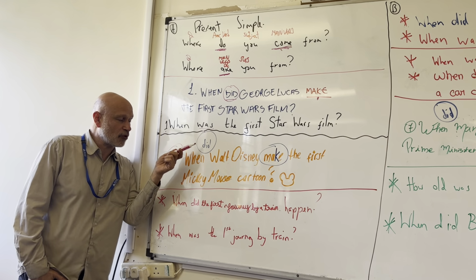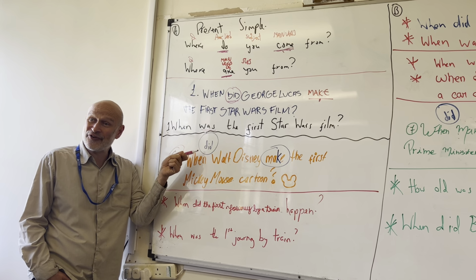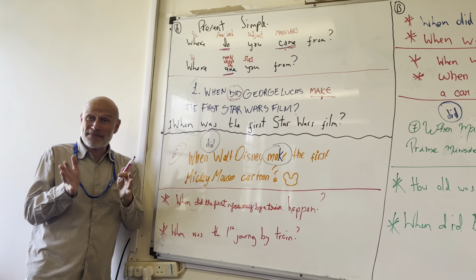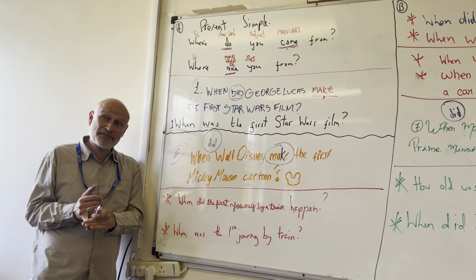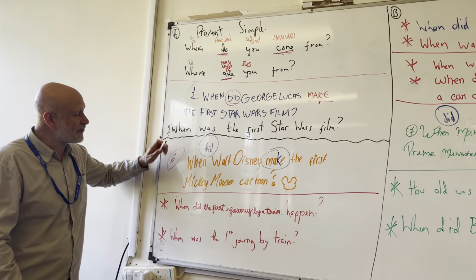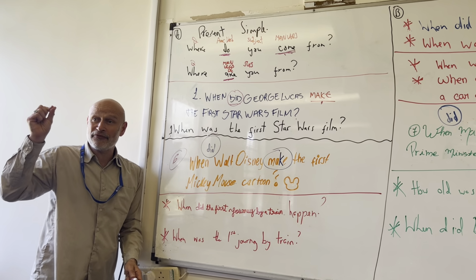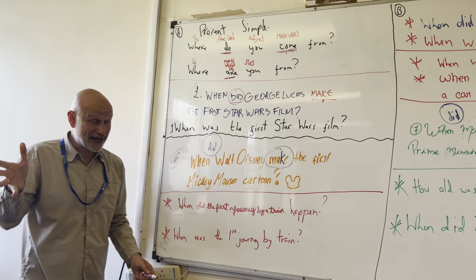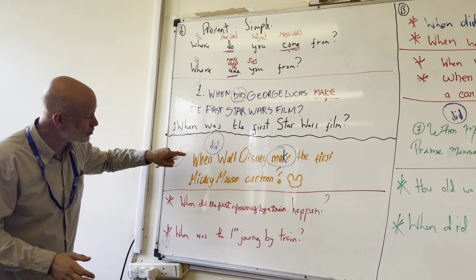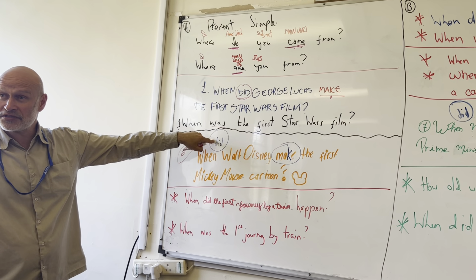One of our biggest problems is that we miss the auxiliary verb do out. We make this mistake in the present simple and we make this mistake in the past simple. And from my perspective, this is the biggest problem for you to focus on, okay? Making sure that after the question word, we get that auxiliary verb in the past.